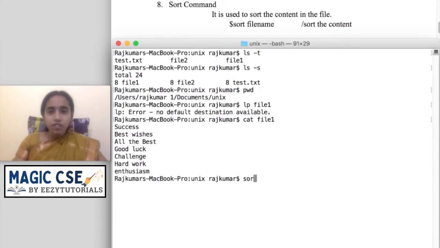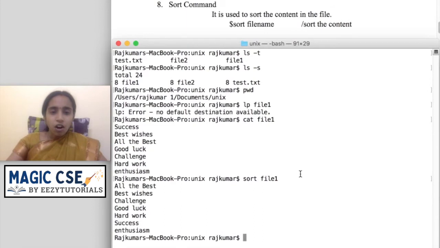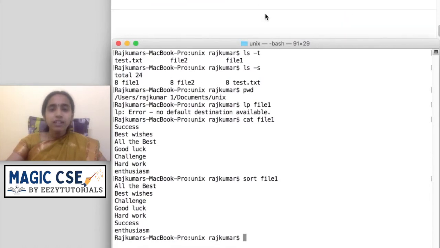So now I am giving sort space file 1. When I give that, the content inside my file has been arranged in ascending order. So that is the use of sort. Sort will sort the content in the file.